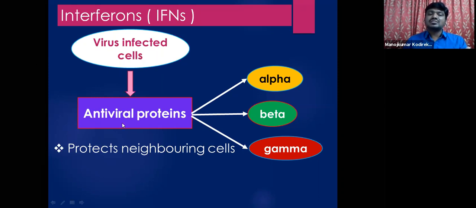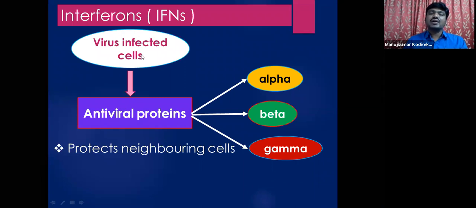As these proteins have an antiviral nature, they are called antiviral proteins, because they are produced in response to this specific virus.